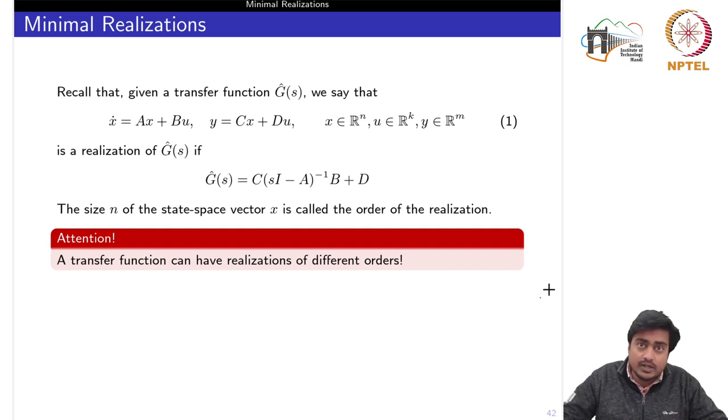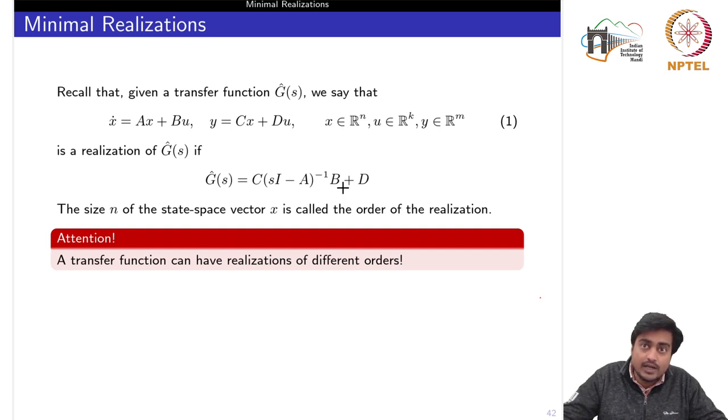at the outset we know that for a given transfer function there could be an infinite number of realizations, and by realization we mean that given a transfer function g hat of s, we say that this ABCD pair is a realization of g hat if g hat is equal to this one, which is supposed to be a proper rational function. Okay, now in week 1, if you recall, we gave one specific realization in one of the canonical forms for a given transfer function, and that was the controllable canonical form.